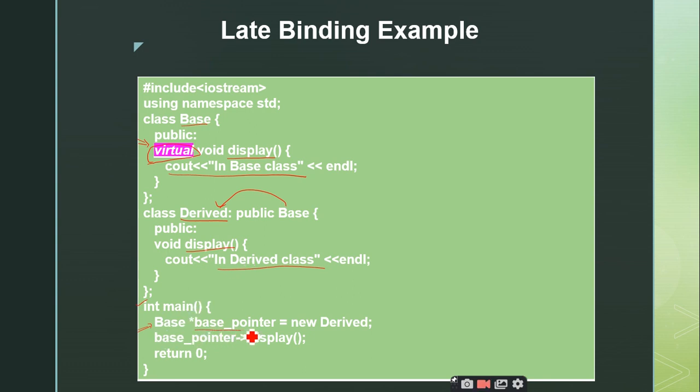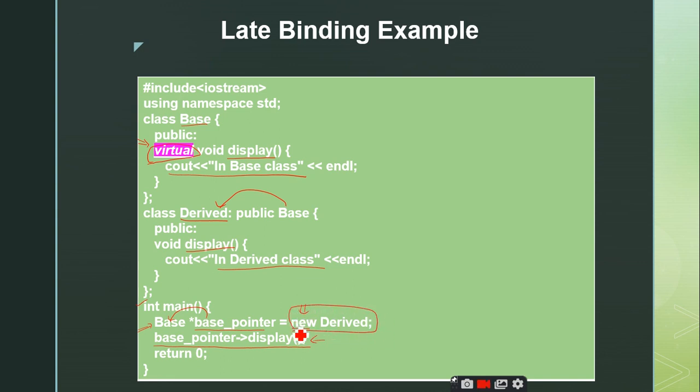So I am creating a base pointer for the base class, and I am allocating the derived class object dynamically by making use of the new operator. Now I have the second statement, base pointer arrow display. When this is done, the compiler will check whether the display function should be mapped with the function definition of the base class or the derived class. Since the display function of the base class is given as virtual, it is going to postpone the mapping till the runtime. So during runtime this will be invoked.